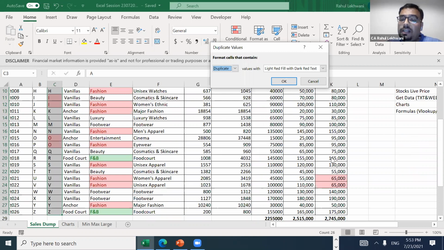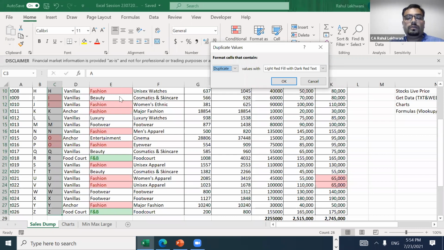Okay. This is a very important tool. See, when you are doing a VLOOKUP, you need to have unique characters. Until unless you have unique characters, you cannot use VLOOKUP. Then you need to shift to SUMIF if it is required. But in this case, it is not required because this is a mistake. These double brand names are a mistake of mine, so that mistake I need to highlight. It is especially useful in terms of audit. When you are doing an audit, these duplicates are very important to be identified first before putting any formula, whether it is SUMIF, VLOOKUP, any kind of formula you put.